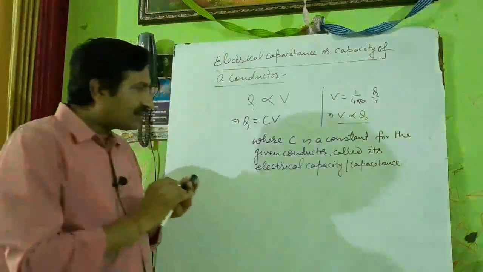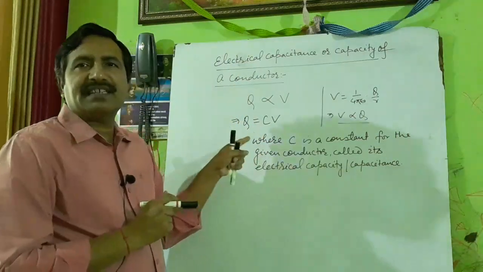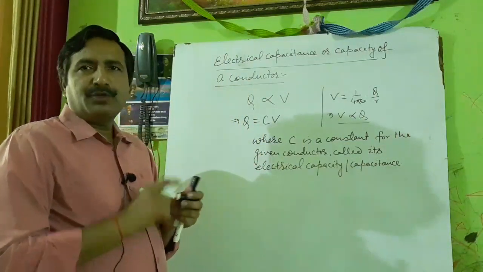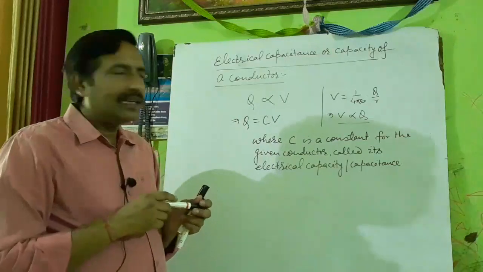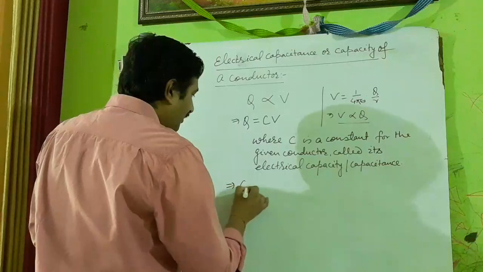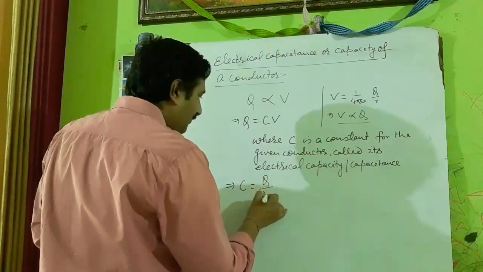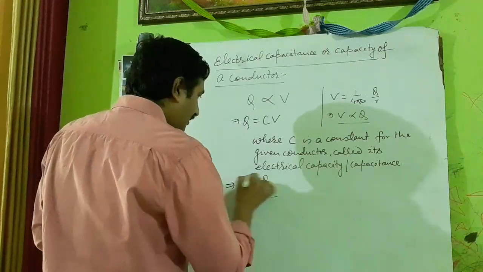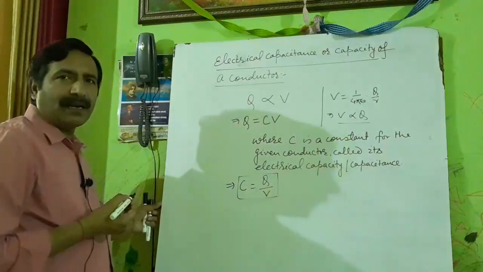You see, this is constant for a conductor, means it is an arbitrary constant which will change if conductor will change. And from here you can write C is equal to Q by V.